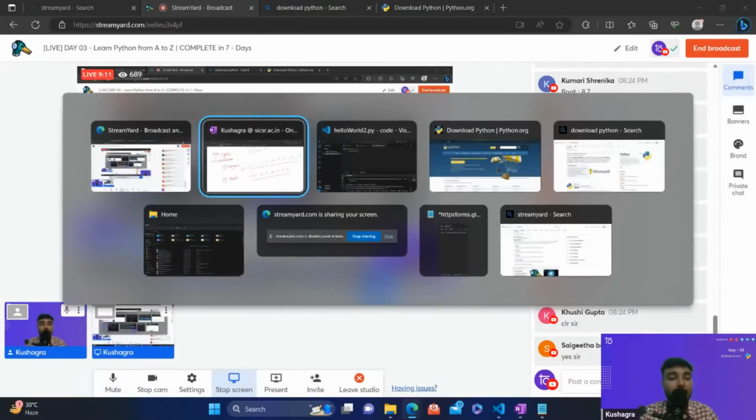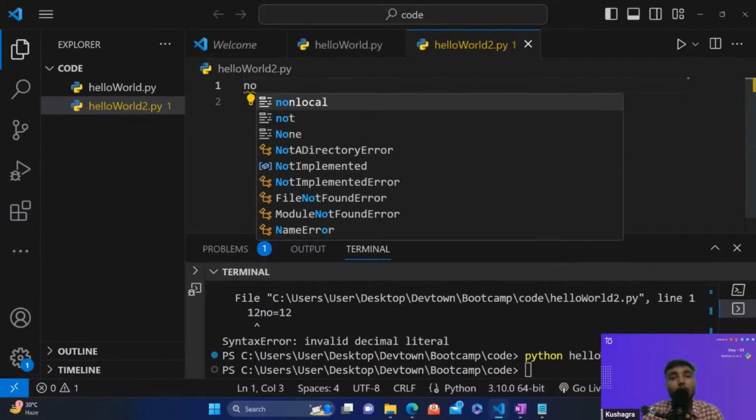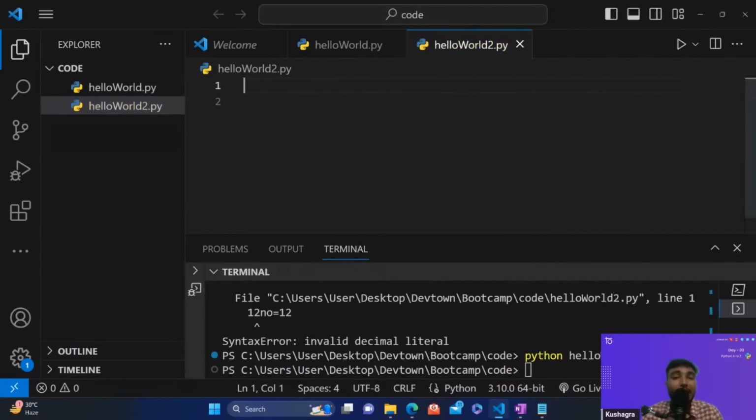That's great, guys. So let me just move on towards the coding part, and let me tell you how we can declare the data types in Python. So, guys, Python is a little bit advanced language. You don't need to tell Python what kind of data you are going to store. It will adjust itself automatically, because Python was introduced much later than certain programming languages like Java and C++.